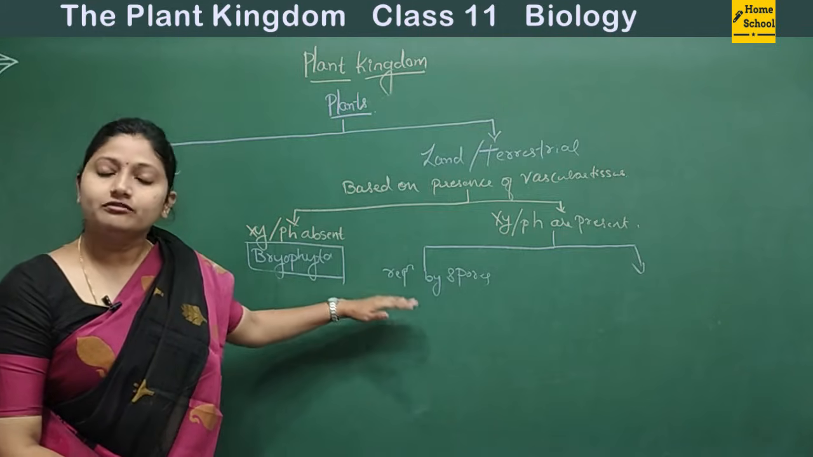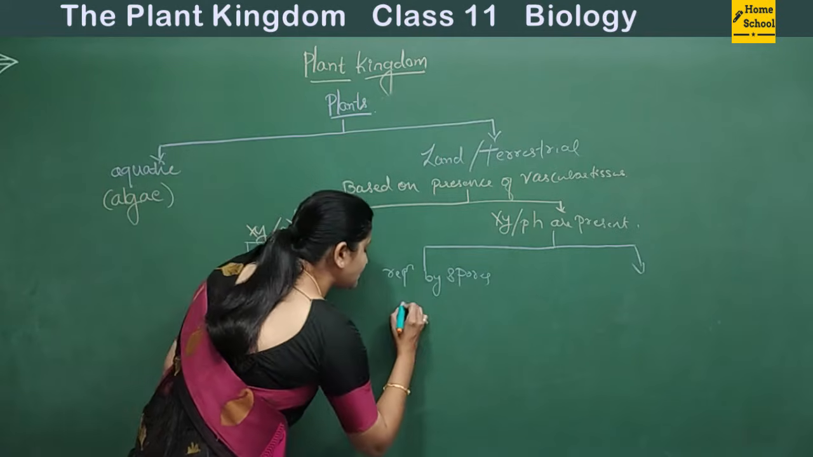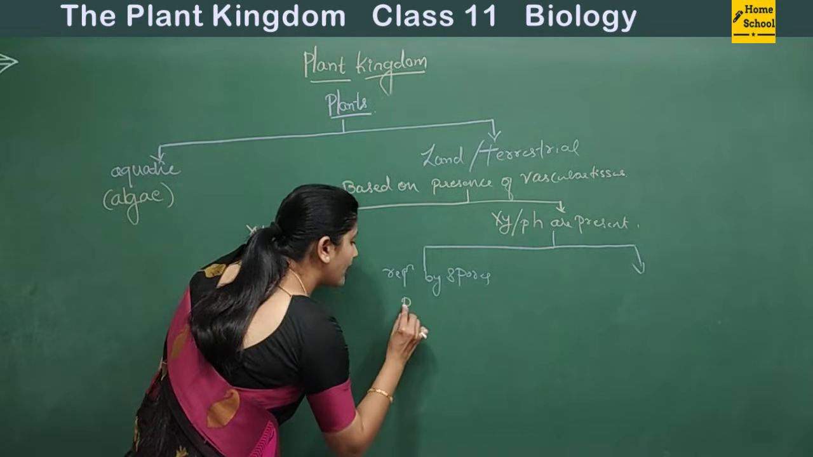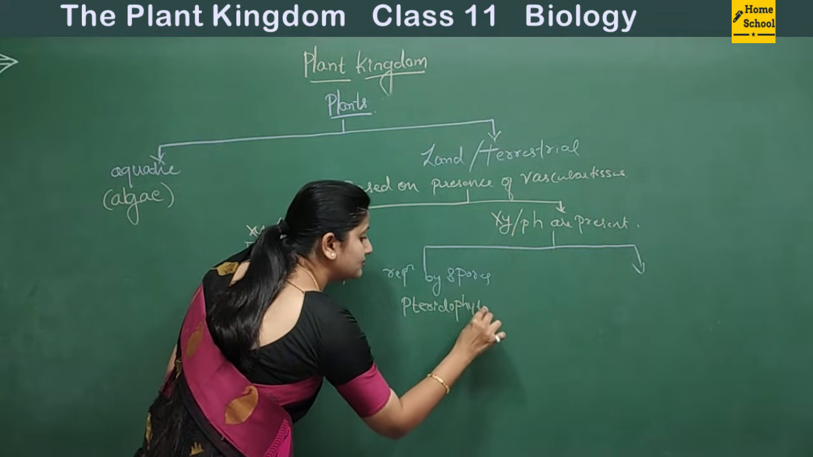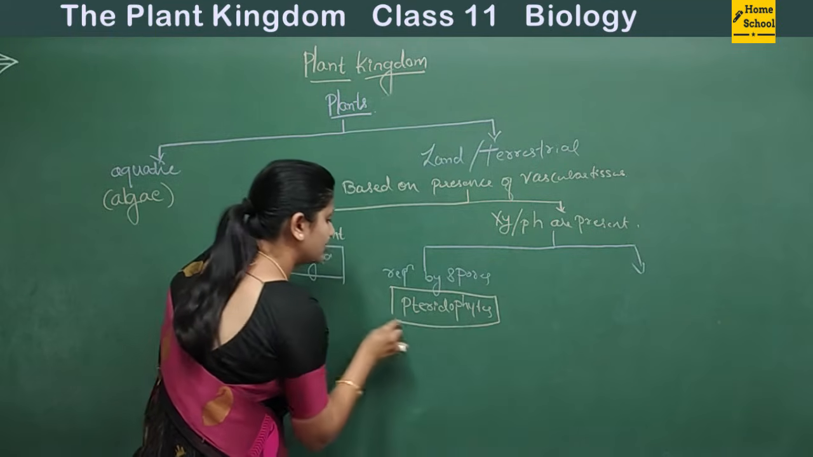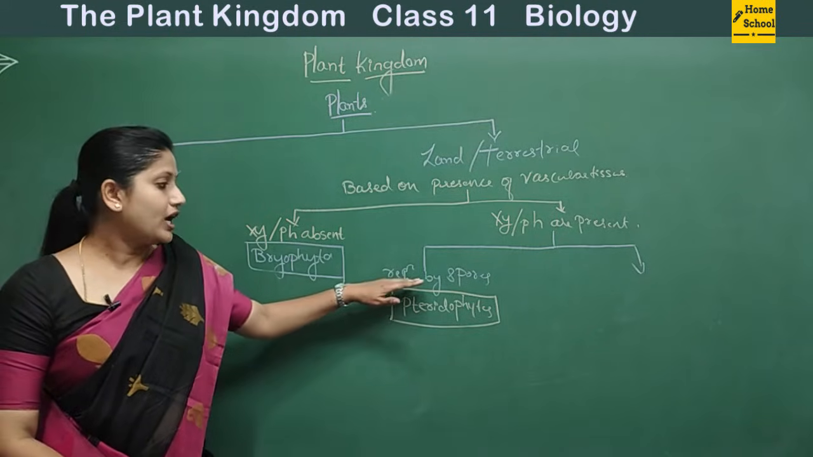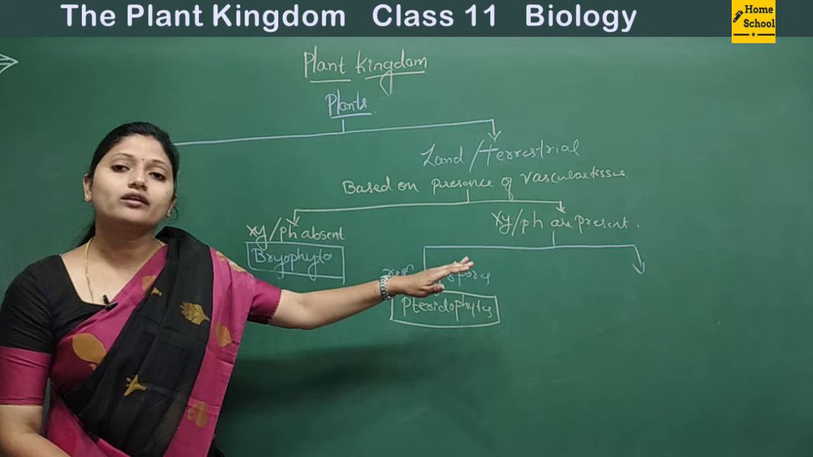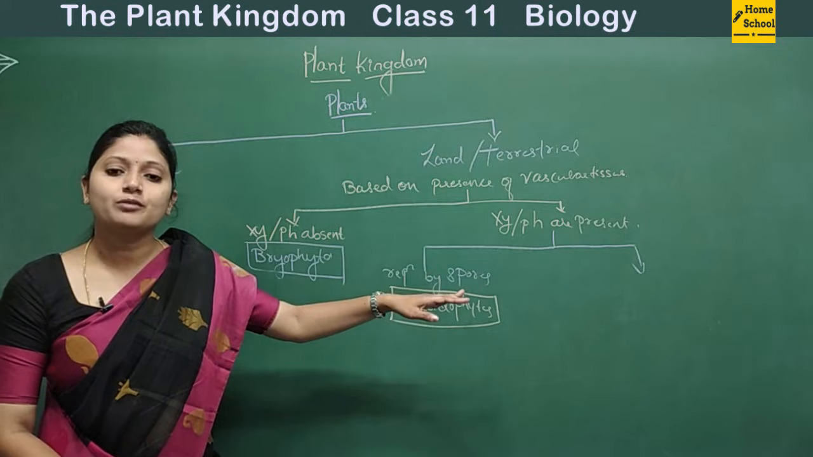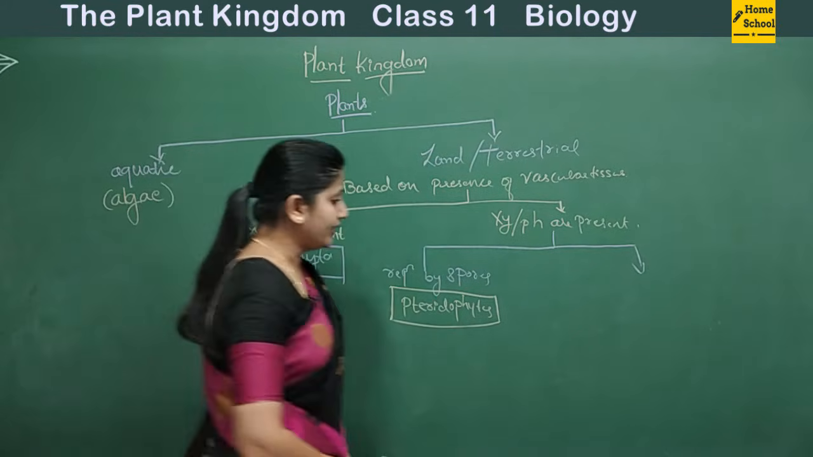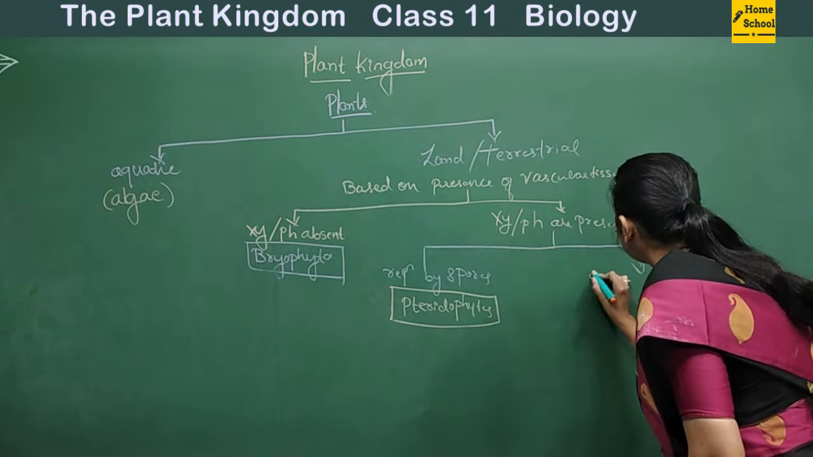Under this, the one which reproduces by spore formation is placed under the group called pteridophytes. They are being placed under the group called pteridophytes. So now on the other side, here we have reproduction by spores. On the other side, the organisms wherein seeds are being formed, those are called spermatophytes. Where seeds are formed.